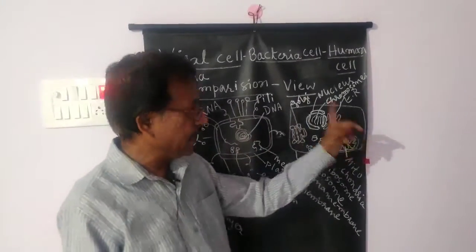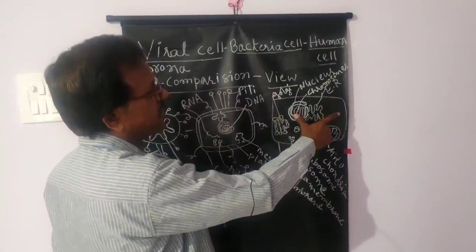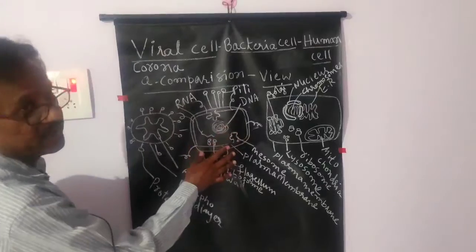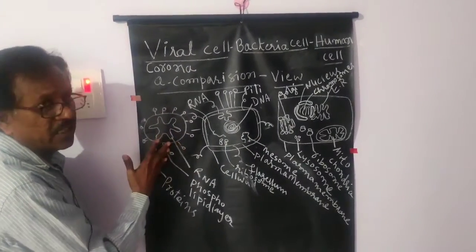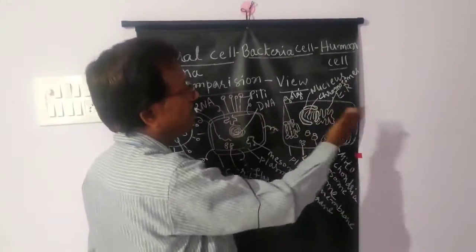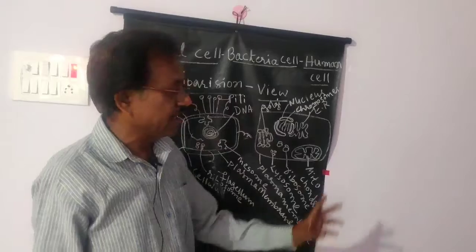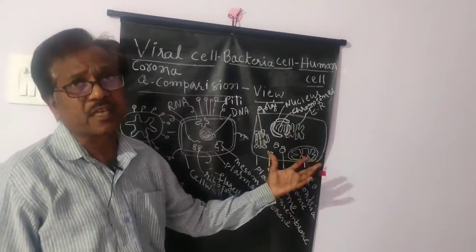Coming to a human cell, or a plant cell: both have a similar cell structure. But this is the eukaryotic cell, and this is the prokaryotic cell. A viral cell is not considered a cell. It is subcellular, at a level below the cellular structure. Then this is a human cell or a plant cell also, but this belongs to the eukaryotic cells.